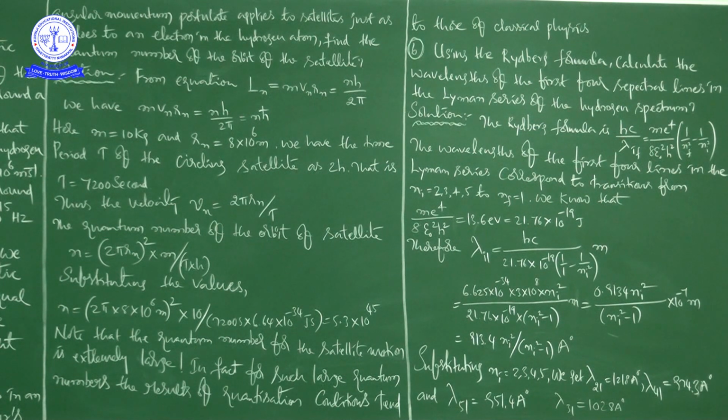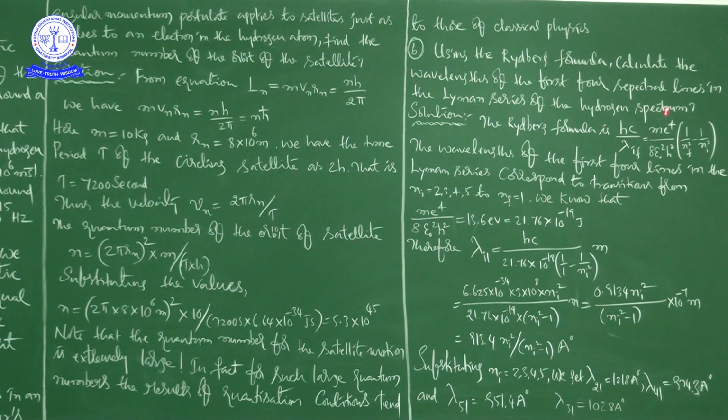Lambda 41 is 974.3 angstrom, and lambda 51 is 951.4 angstrom. So these are the wavelength values.